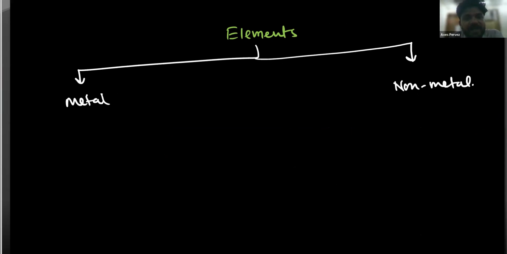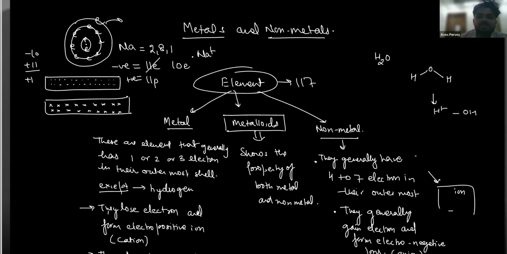Metals are those elements that are going to have 1 or 2 or 3 electrons in their outermost shell, except hydrogen and helium. And non-metals are those atoms that are going to have 4, 5, 6, or 7 electrons in their outermost shell. Now you understood? Yes, sir. Okay, so please write this down.